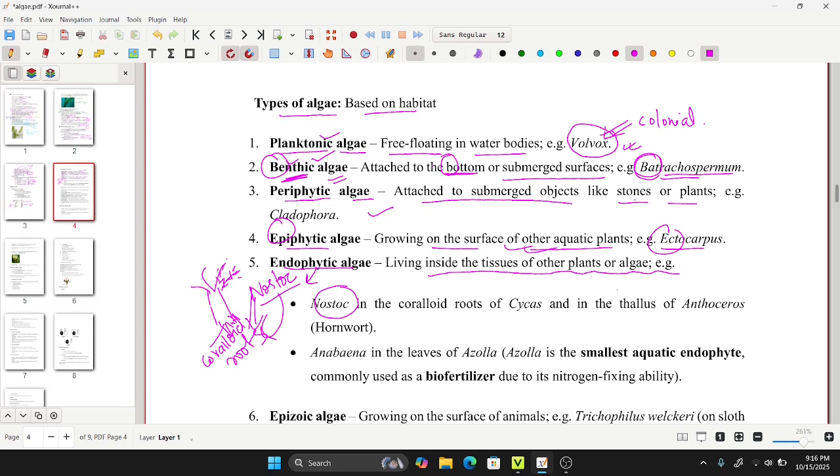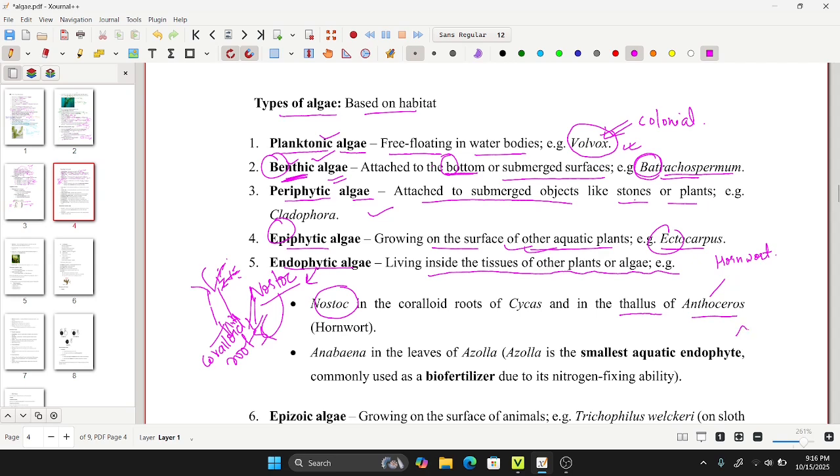And next one is very important and very easy to remember, that is the thallus of Anthoceros. Anthoceros is a hornwort. It is a bryophyte, commonly known as hornwort.